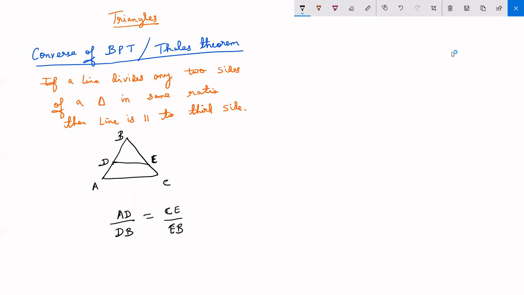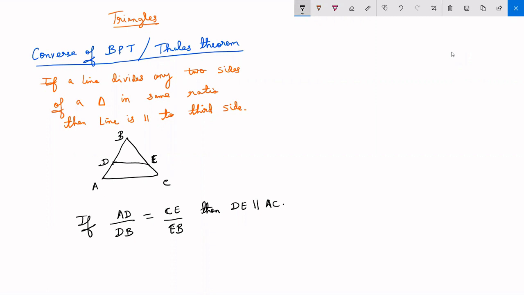So here this line segment DE is dividing these two sides AB and BC in the same ratio. Now if it is like this, then you can say that DE is parallel to AC.